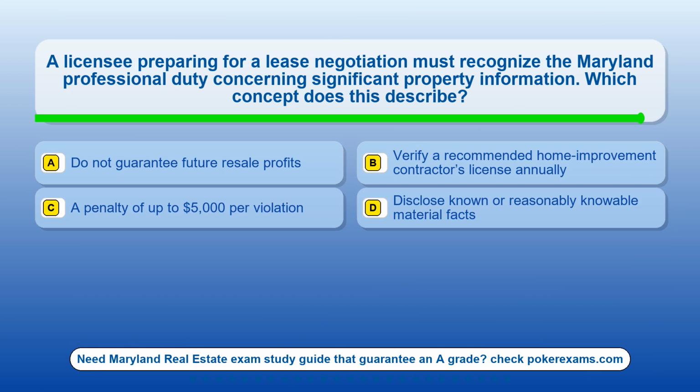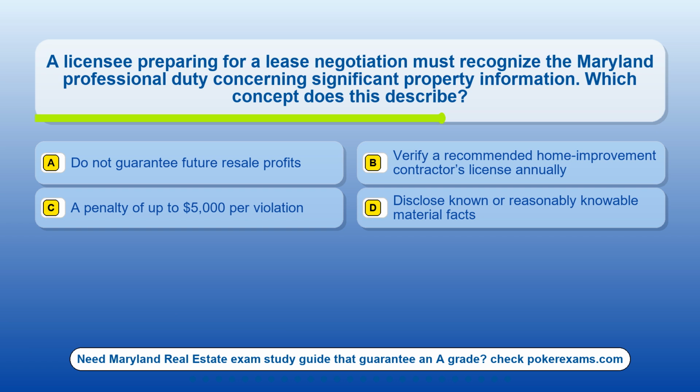Question 16. A licensee preparing for a lease negotiation must recognize the Maryland professional duty concerning significant property information. Which concept does this describe? Option A. Do not guarantee future resale profits. Option B. Verify a recommended home improvement contractor's license annually. Option C. A penalty of up to $5,000 per violation. Option D. Disclose known or reasonably knowable material facts.